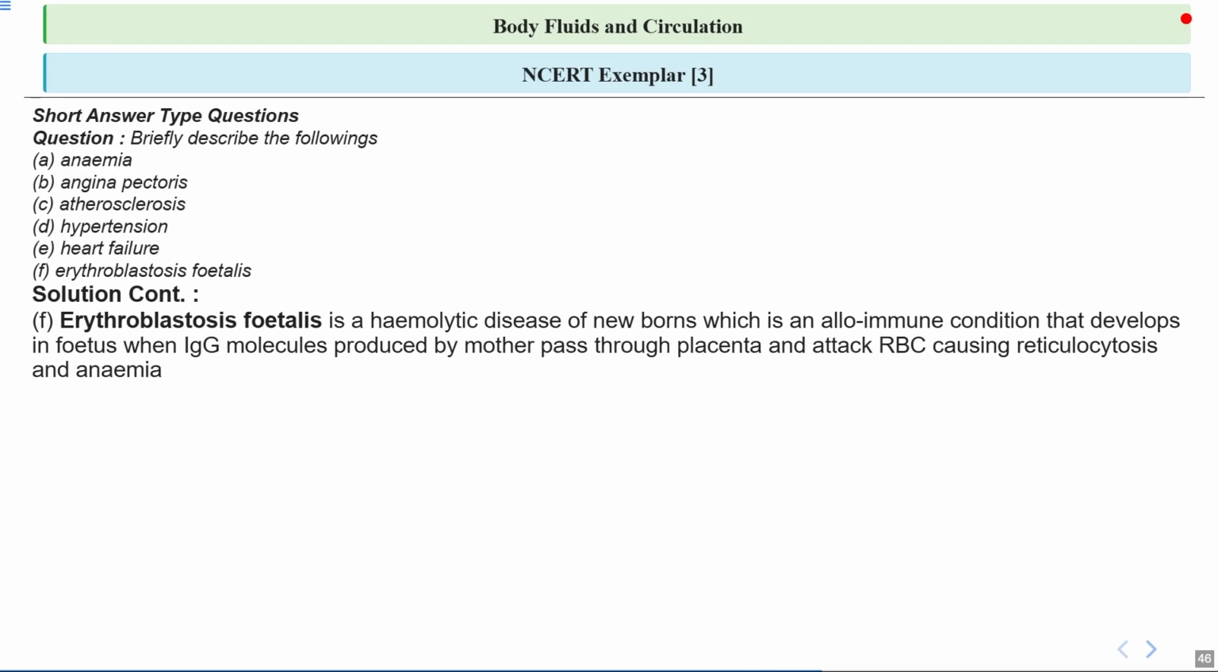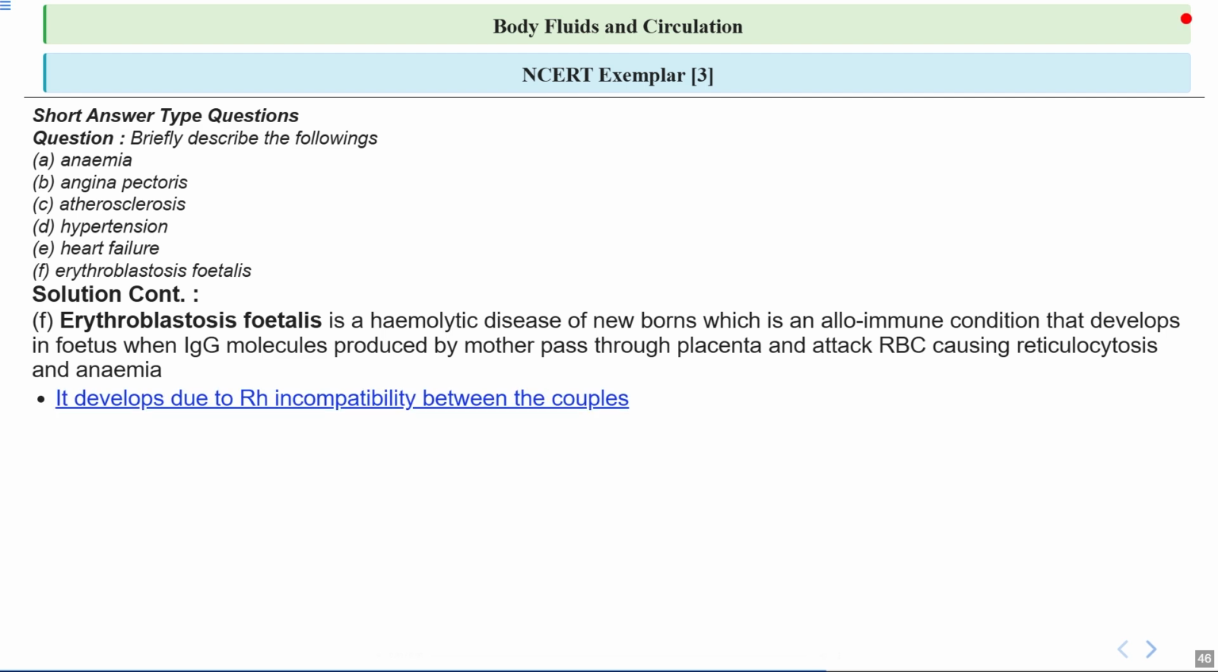F is erythroblastosis fetalis. This is a condition in newborns when their RBCs are destroyed by antibodies from the mother. Imagine the mother's immune system acts as a security guard that mistakenly attacks the baby's RBCs, leading to anemia and an increase in immature RBCs called reticulocytes. This can make the baby very sick if not treated.